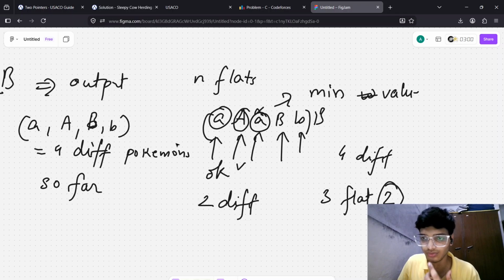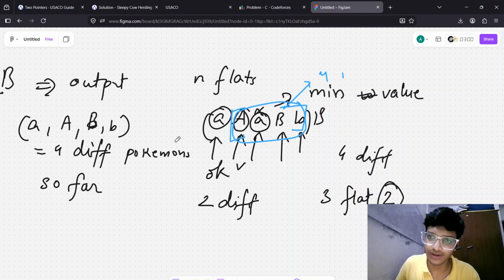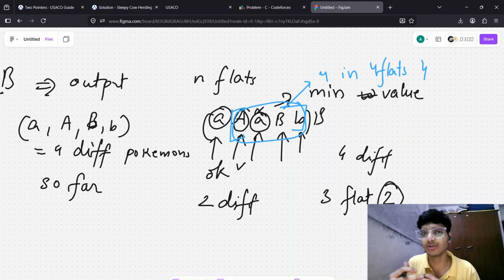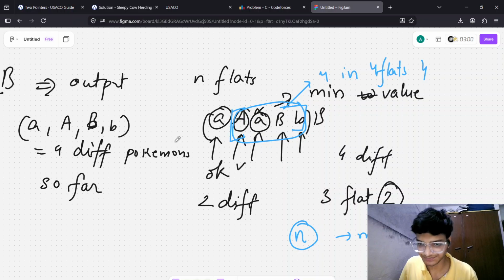That is the minimum value so far. So what is the minimum value? So the minimum value is this one. Wait, yeah, this one. So we catch four in four flats. So the answer will be four rather than five or six. The answer can be at most n, and we need to find out the minimum. So how can we find the minimum so far?